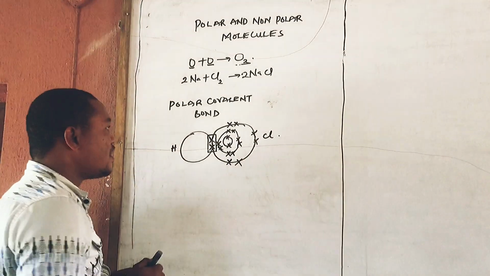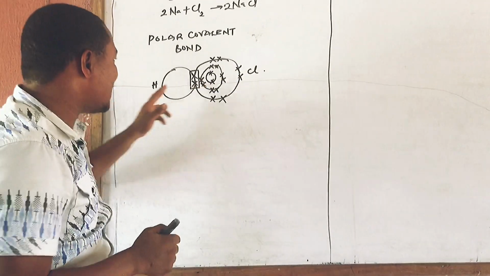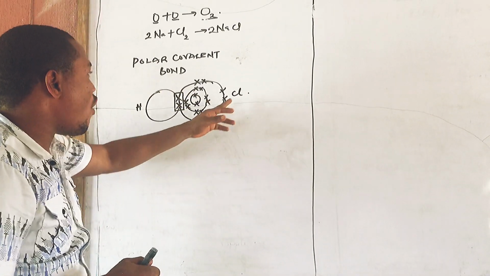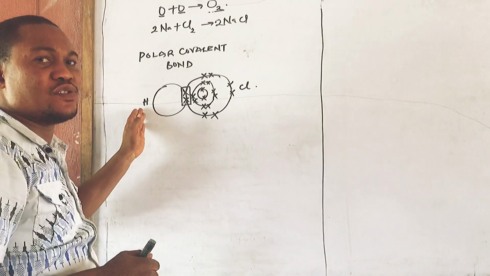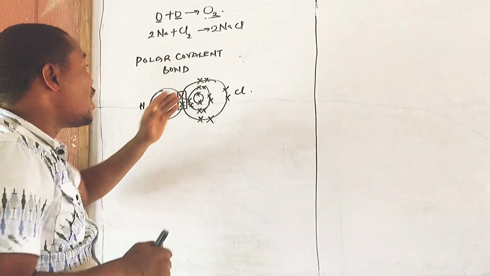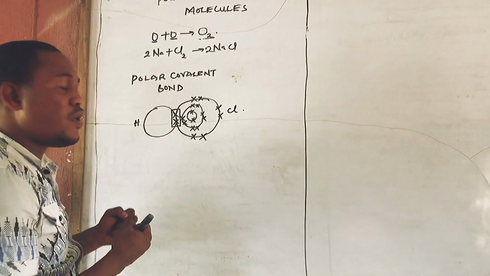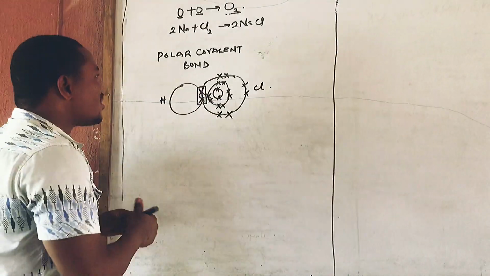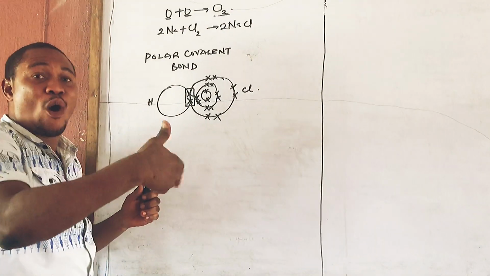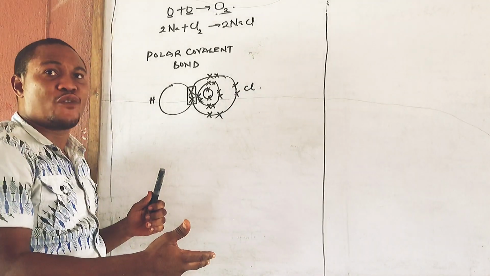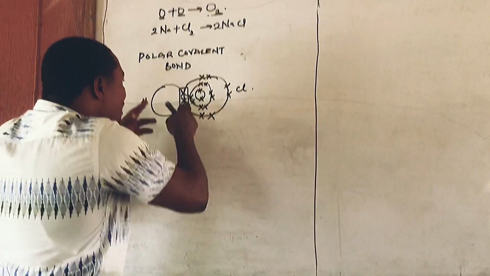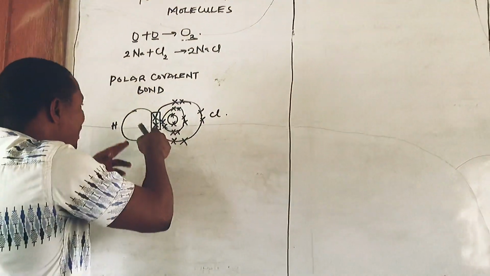Now, if you look at these 2 electrons, they are being shared by this particular hydrogen and chlorine. But if you look at these 2 elements, the electronegativity of chlorine is more than that of hydrogen. What do I mean by electronegativity? Chlorine likes to attract electrons more than hydrogen. So our polar bond will come as a result of unequal sharing of electrons. What do I mean by that?